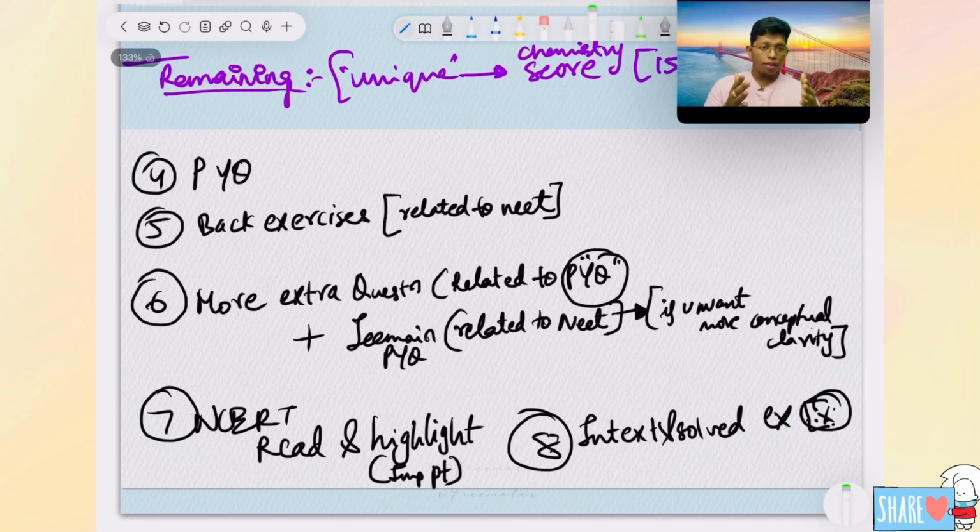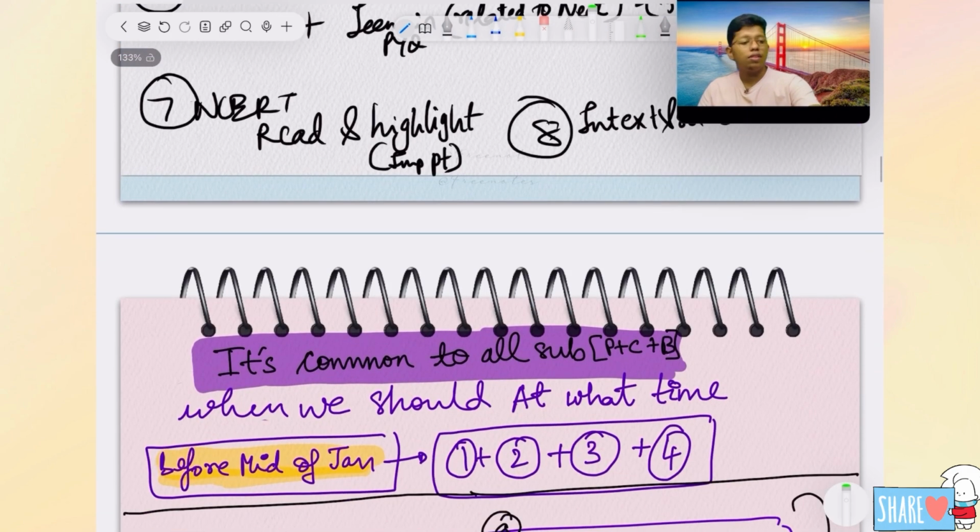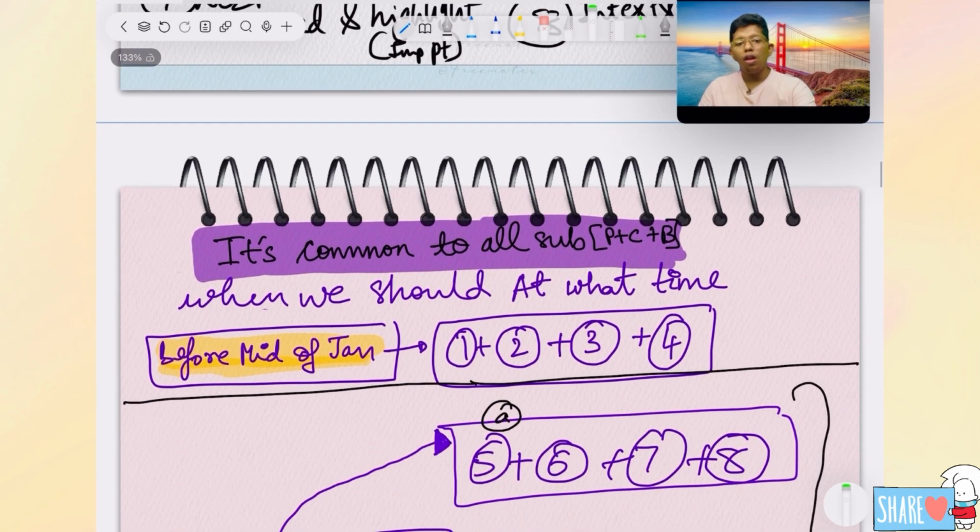Now, many of you ask: sir, we want to see lectures, solve DPPs and modules, and if you have other questions, solve them, and PYQs also we should solve. When should we read NCERT, when should we solve the back exercise? How, when, and at what time should we do what, sir? I think many of you have this confusion. I am going to give you very clear guidance now. The thing is common to all, and I will also say it separately for each subject.